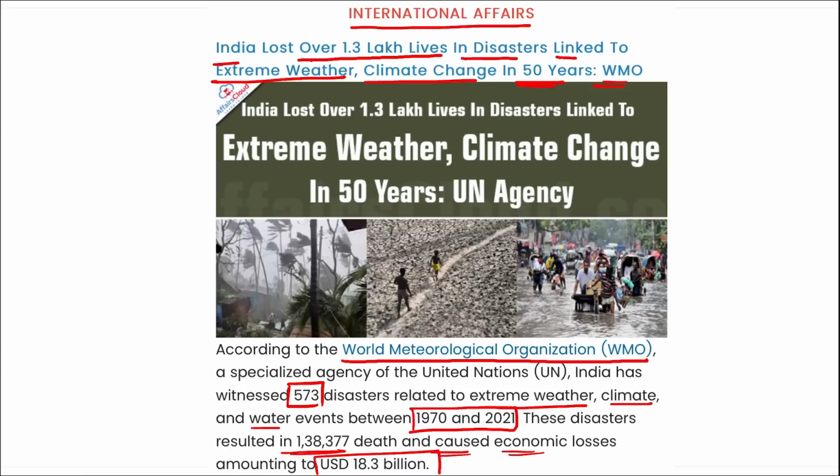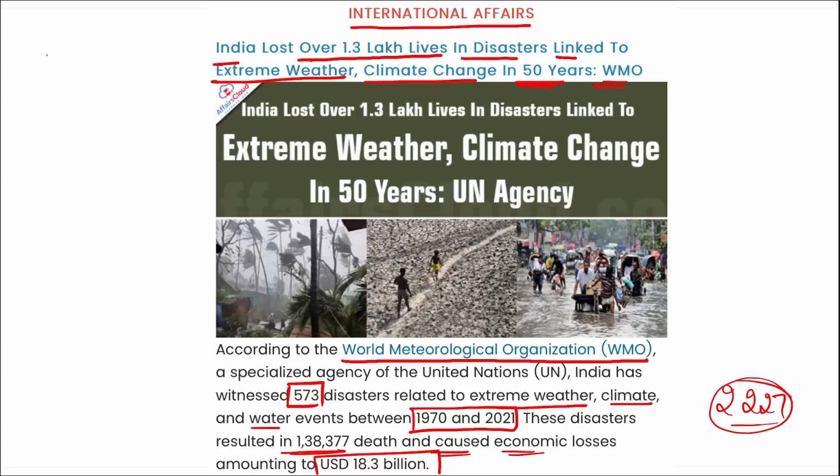Correct? According to the data released in the annual statement of climate in India, released by IMD, India recorded almost 2,227 casualties from heat-related or weather-related events that occurred in 2022.